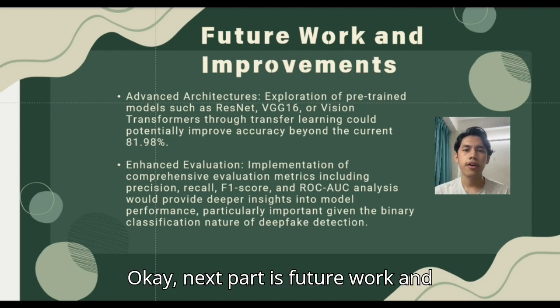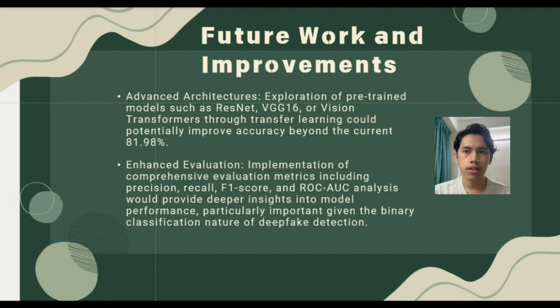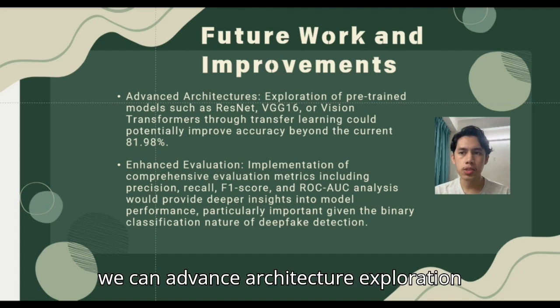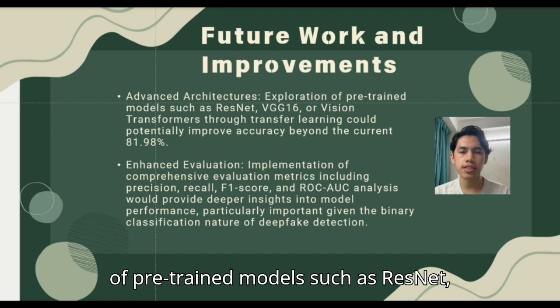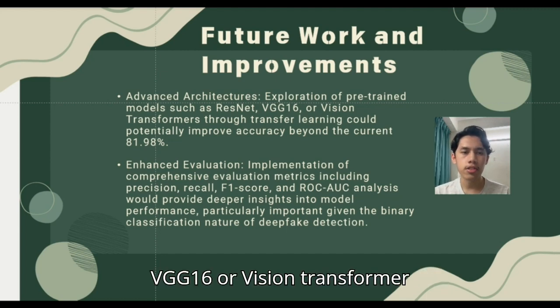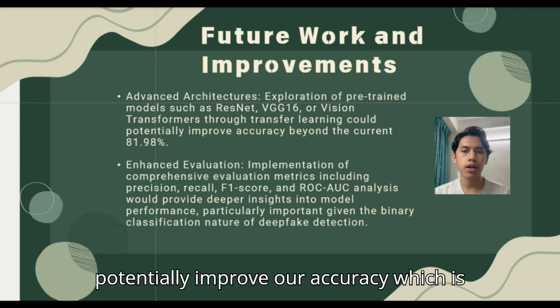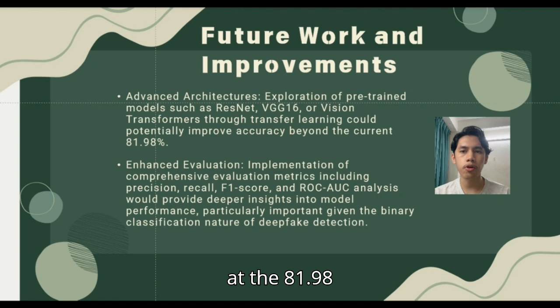Next part is future work and improvement. For this project, we can advance architecture exploration of pre-trained models such as ResNet, VGG16, or Vision Transformer. Transfer learning could potentially improve our accuracy, which is at 81.98.